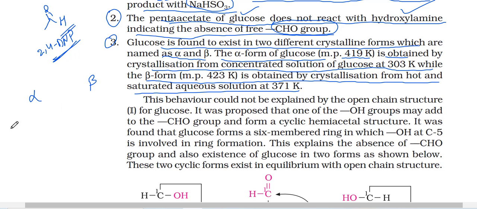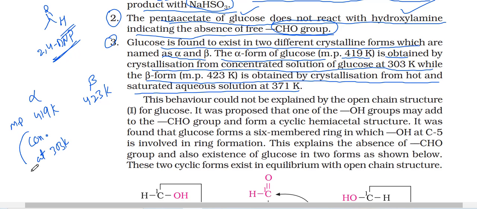The melting point of alpha is 419 Kelvin, of beta it is 423. See, almost 4 degrees Celsius variation is there. The alpha form is forming by crystallization of a concentrated solution at 303 Kelvin.